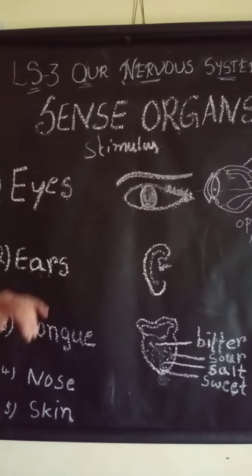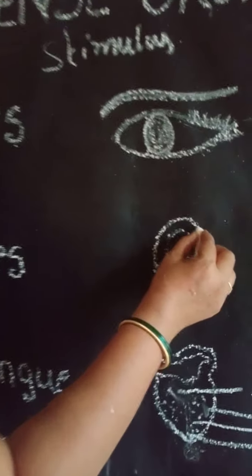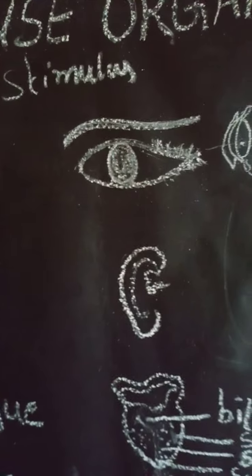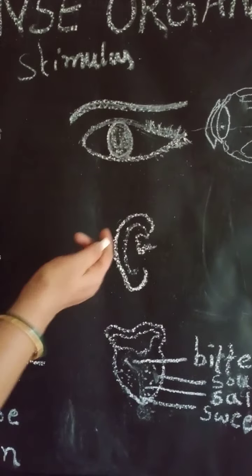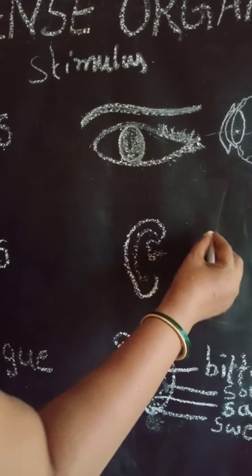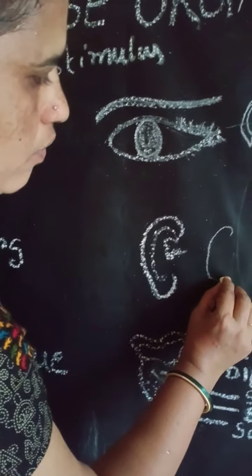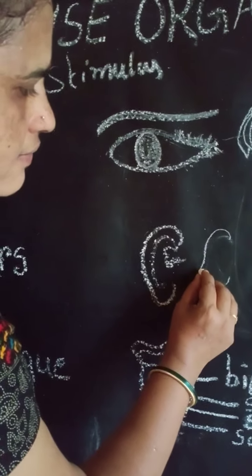Yes, children. Coming to the next one, ears. These are the organs of hearing. They make us hear whatever we are hearing outside. If anybody is speaking, you will hear. When you see the structure of the ear internally, the ear consists of 3 parts. The outer part is called the ear pinna.